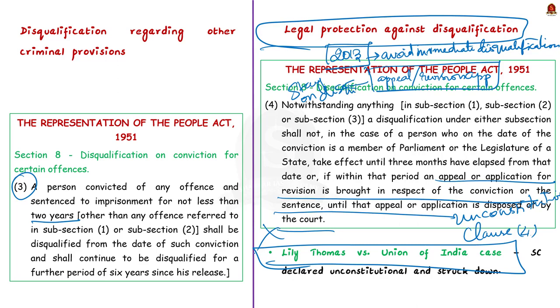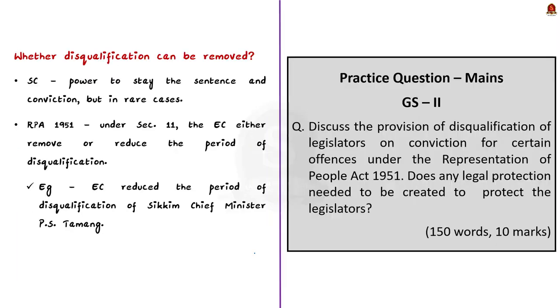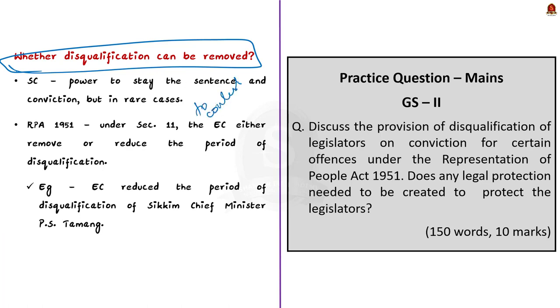Okay? Now, finally, let us see whether the disqualification can be removed or not. See, the Supreme Court has the power to stay not only the sentence but also the conviction of a person. In some rare cases, conviction has been stayed to enable the appellant to contest an election. However, the Supreme Court has made it clear that such a stay of conviction should be very rare and for special reasons only. Also, the RPA 1951 itself provides a remedy through the Election Commission.